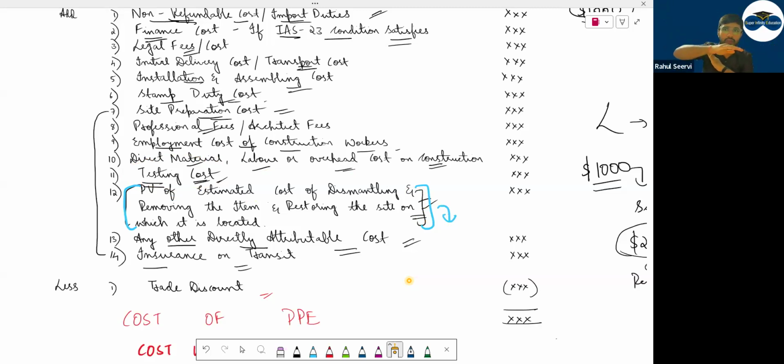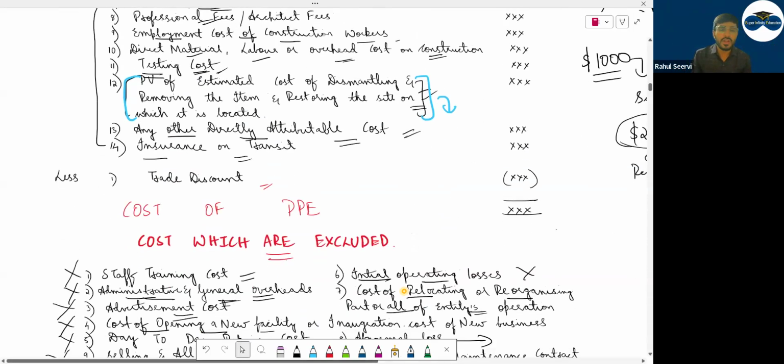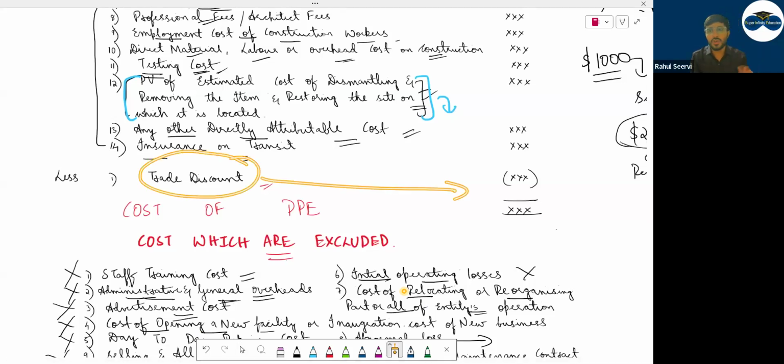You discount it today. If you have discounted, if you have compressed something, can I say you have to go back? So how will you go? Slowly, slowly, by increasing the interest. You will increase the interest and add it, so it will become equal to 10,000. Then any other directly attributable cost, I mentioned that trade discount you will reduce, because this is reducing your cost. Settlement discount you will not do.